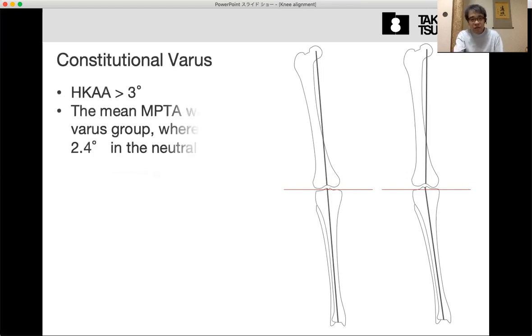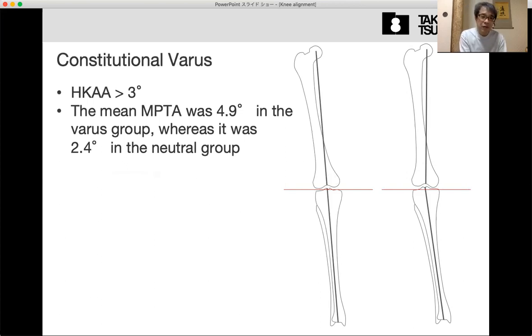But in the previous report, with more than 3 degrees of HKA, we define this alignment as constitutional varus. So this is mainly caused by the medial tibial slope. The mean MPTA was 4.9 degrees in the constitutional varus group, but without constitutional varus, the mean MPTA was 2.4 degrees.